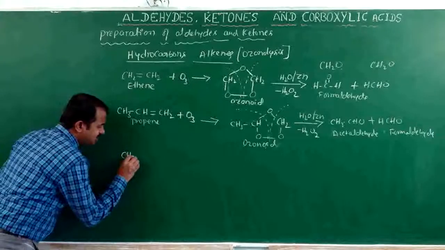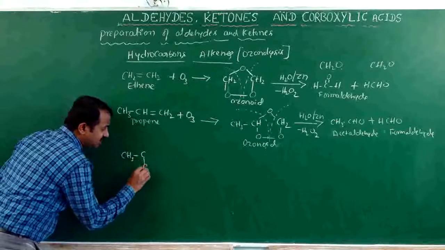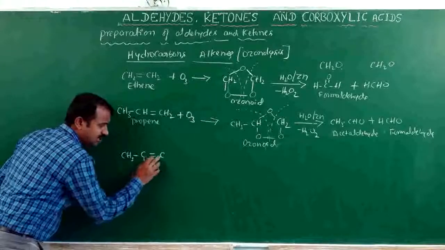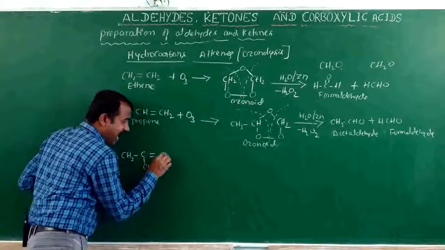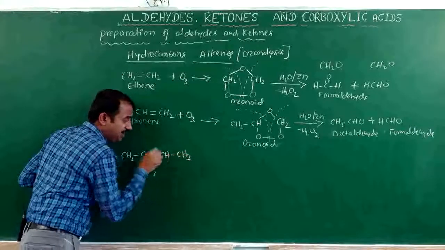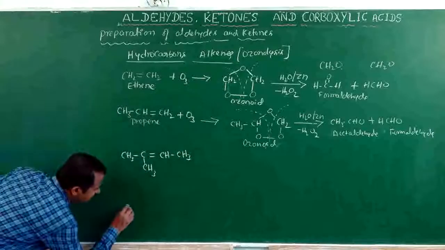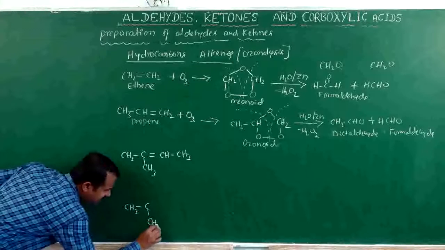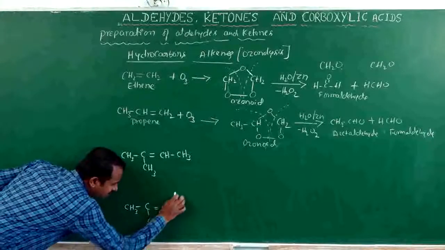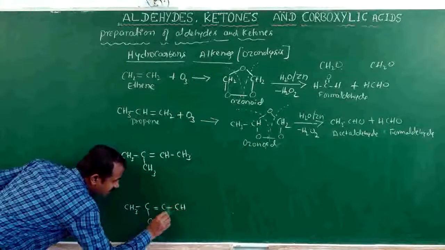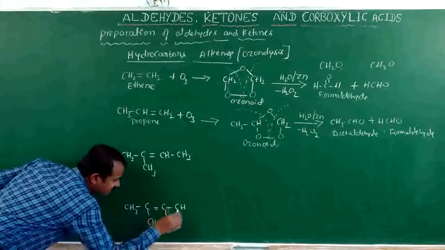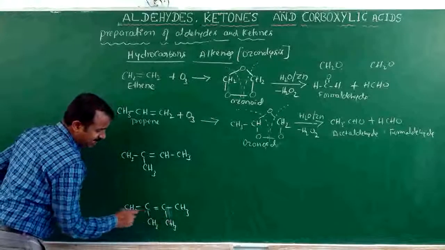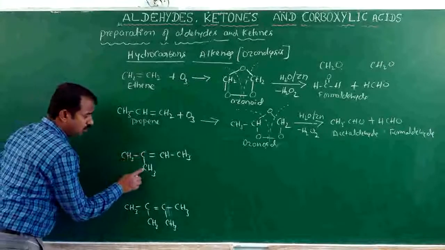Suppose CH3 C branch CH3 double bond CH CH3: how many branches? One branch. Suppose two branches: CH3 CH3 double bond C, with CH3 CH3 here also, that is 2,3-dimethyl-2-butene.